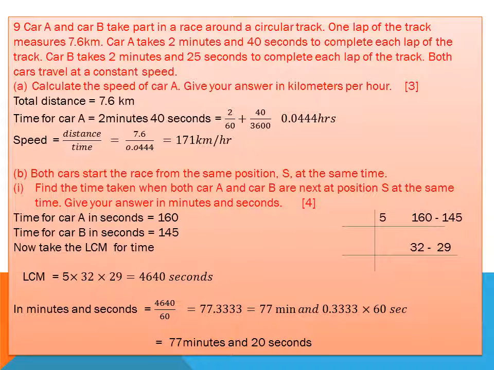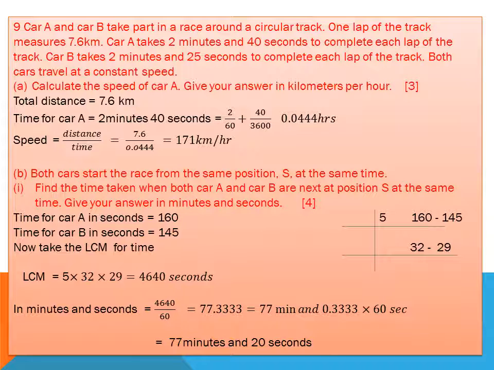Both cars start the race from the same position at the same time. Find the time taken when both cars A and B are next at the same position. It means both cars are moving in laps, start from the same point and move with constant speed, but there is a difference between the speeds of the two cars, because car A takes 2 minutes 40 seconds and car B takes 2 minutes 25 seconds.